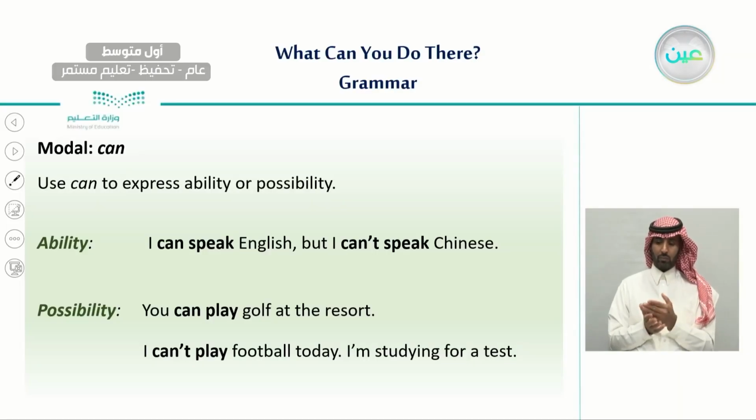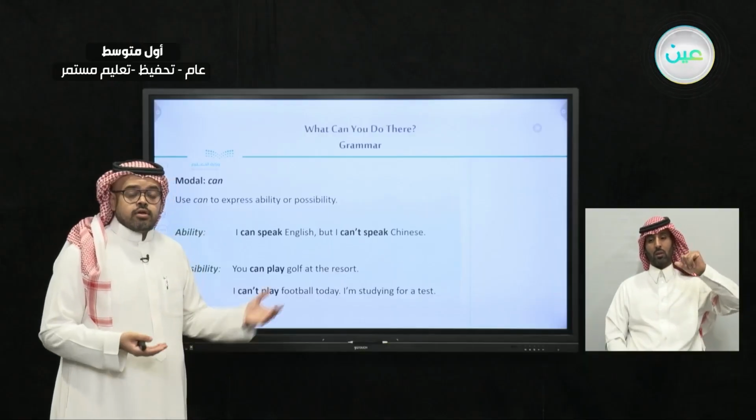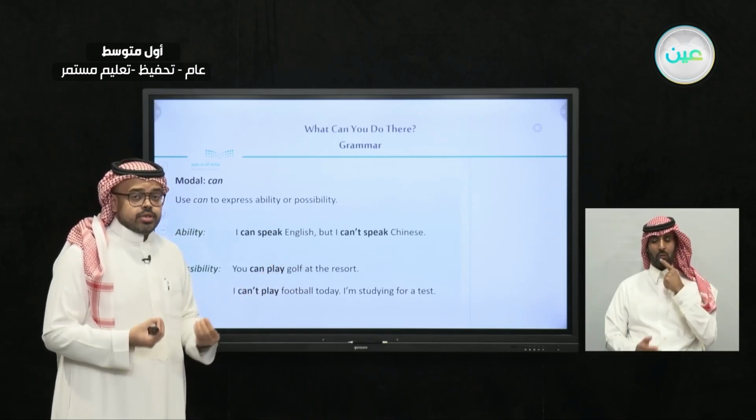So, as we said, we use can to express ability or possibility. An example of ability, we say, I can speak English. I can speak English because I learned English since elementary school, but I cannot speak Chinese. I can't speak Chinese because I didn't learn Chinese. This is what we mean by ability.